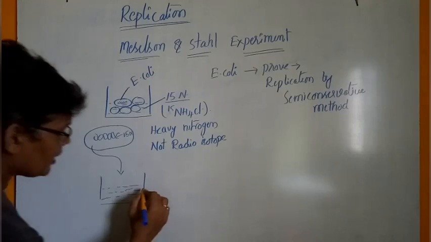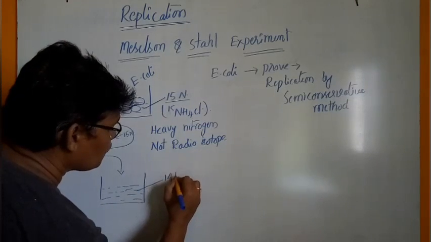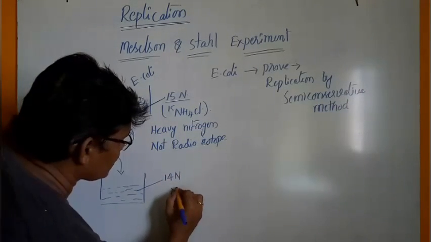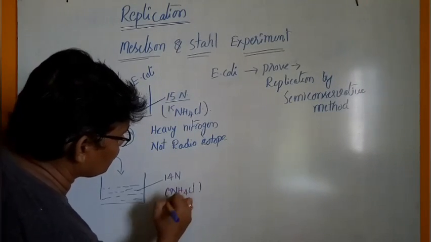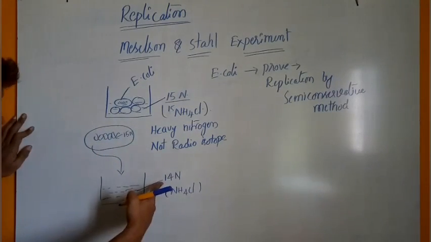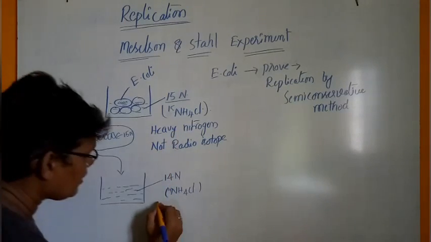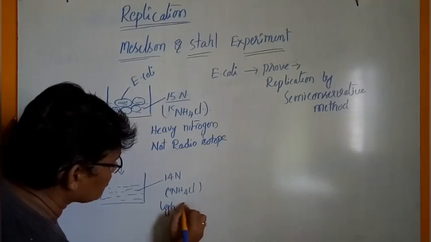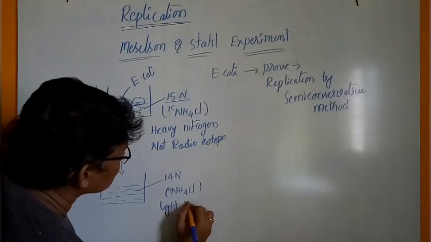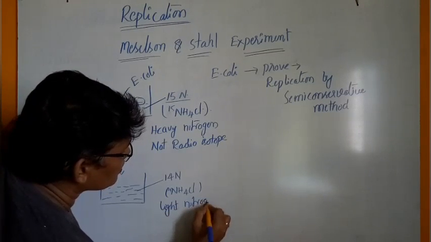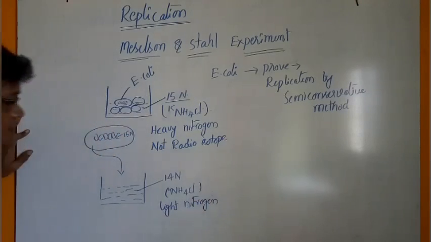This culture medium contains the 14N type, the same NH4Cl, 14N type. This is called light nitrogen.